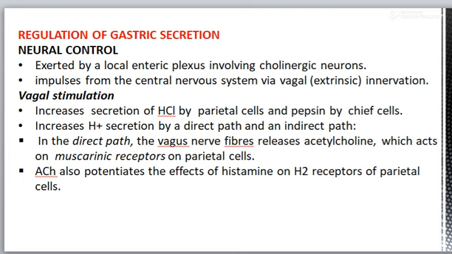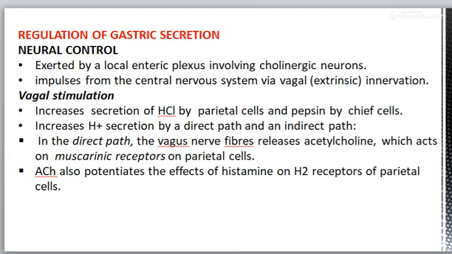In the direct path, the vagus nerve fiber releases acetylcholine and it acts on the muscarinic receptor on the parietal cell. In the indirect path, the vagal nerve innervates the G cell and stimulates the release of gastrin into the circulation through the gastrin releasing peptide.